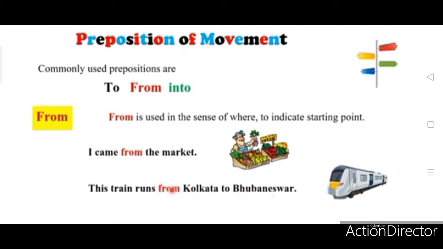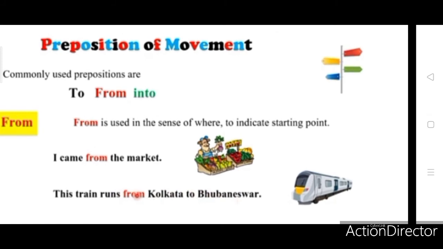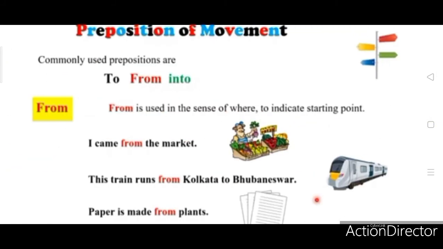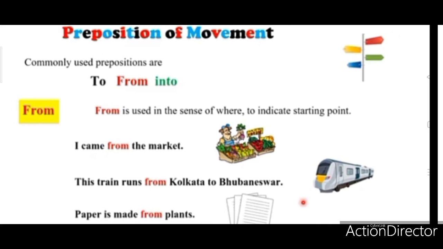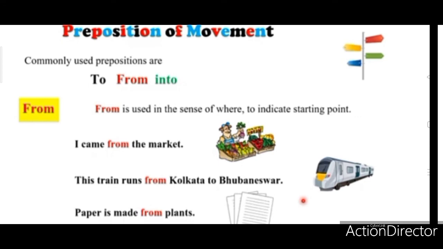Then from. From is used in the sense of where, to indicate a starting point. See here, I came from the market. From where? I came from the market. This train runs from Kolkata to Bhubaneswar. From where? From Kolkata. See here, paper is made from plants. Yes, we are getting paper from plants. So, from is used in the sense of where, to indicate a starting point.